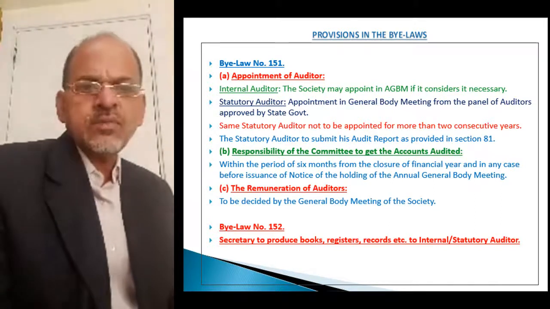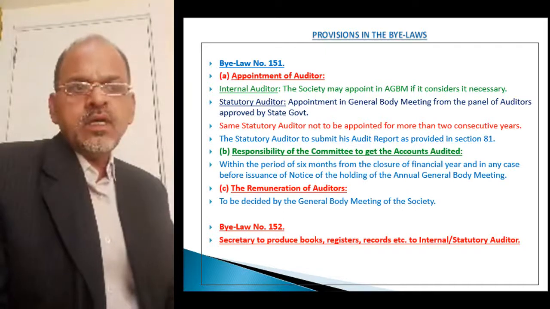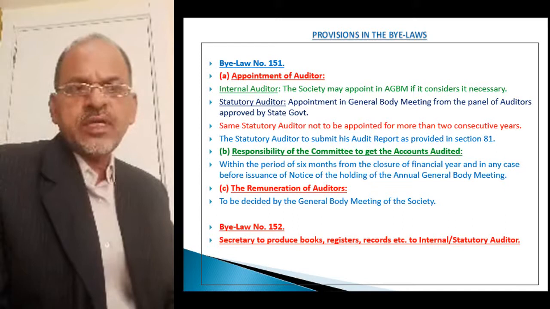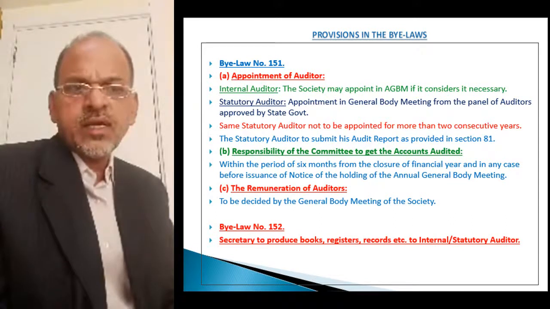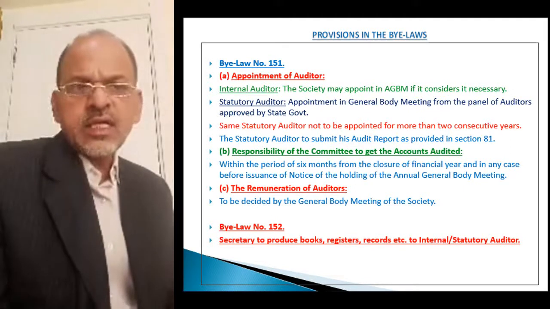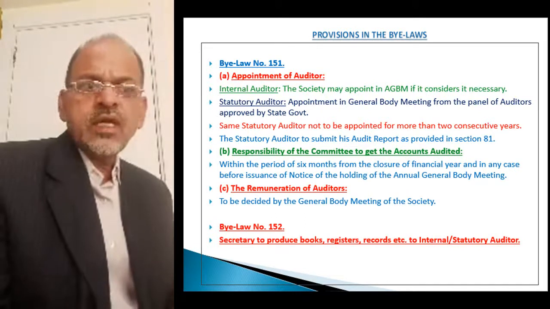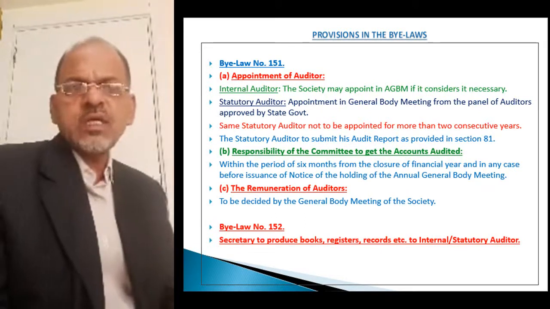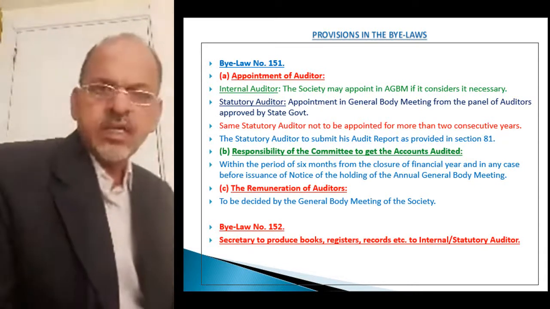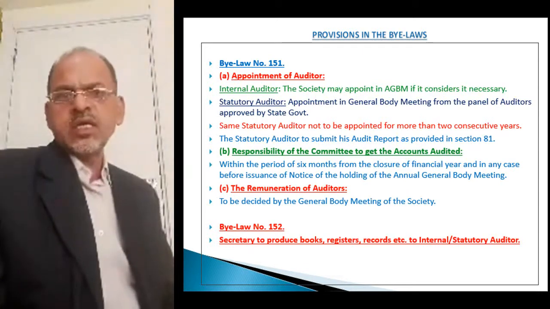So what is in the bylaws, that is also to be considered. The auditor is required to submit the report, and a further provision is that the accounts be audited. Now here under the bylaw it is mentioned within 6 months, but the 6 months period is as per the constitutional amendment for conducting the annual general body meeting.